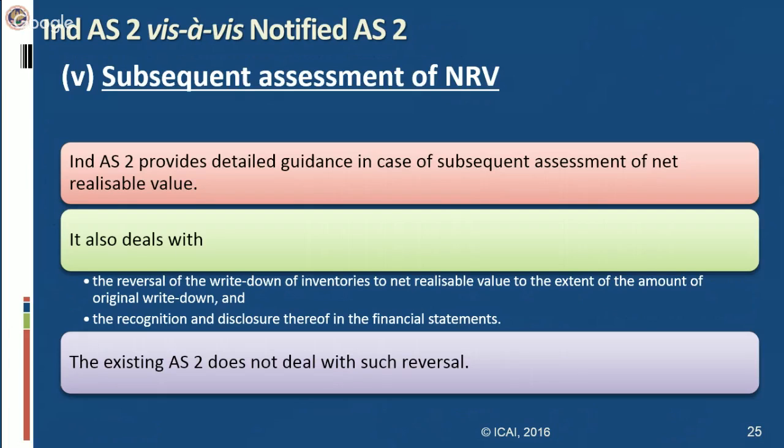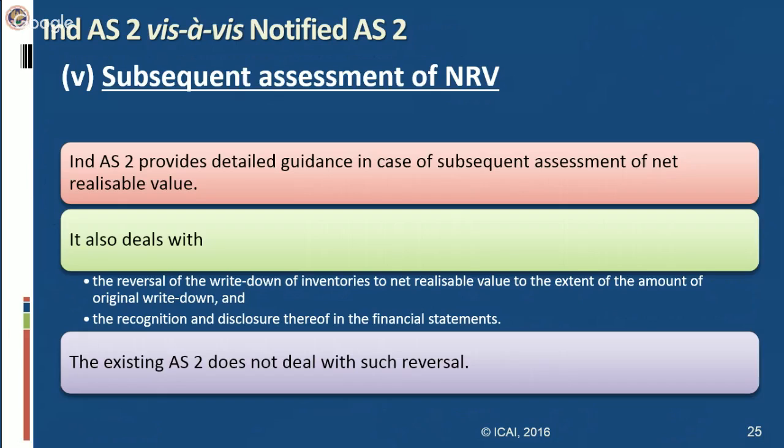Next difference is subsequent assessment of NRV. Existing notified AS 2 talks about what NRV is, but subsequent assessment of NRV is not dealt with in notified AS 2. However, Ind AS 2 deals with subsequent assessment of NRV. They say that whatever NRV you have taken in the first year and have valued your inventory based on, that NRV has to be reconsidered every year till the time inventory is appearing in your balance sheet.